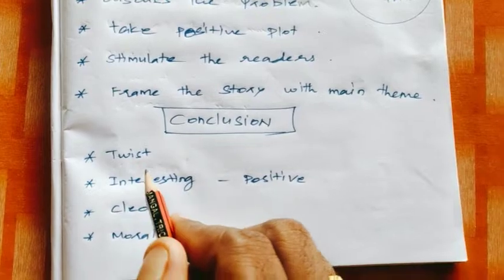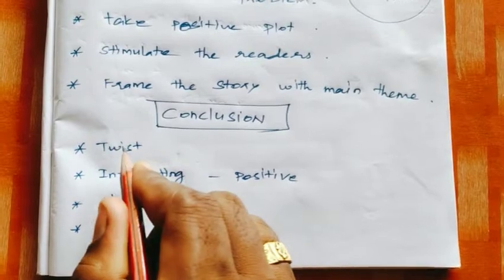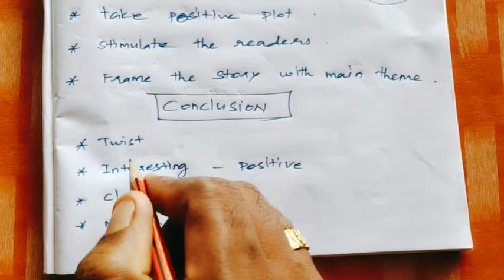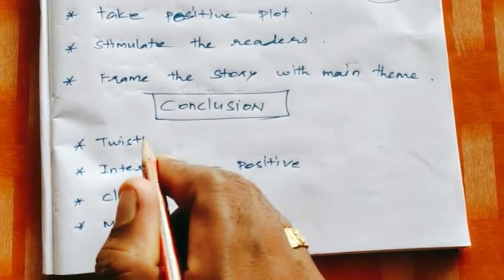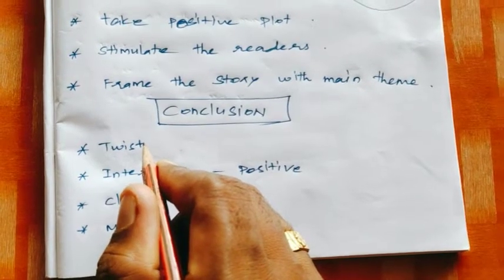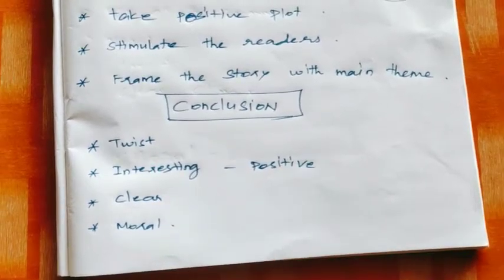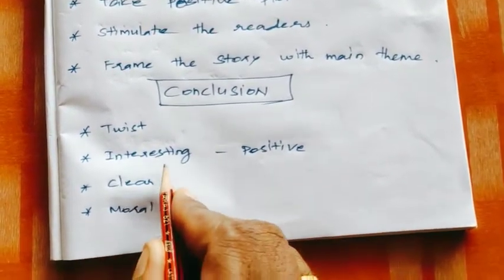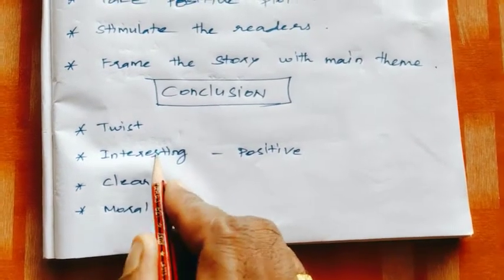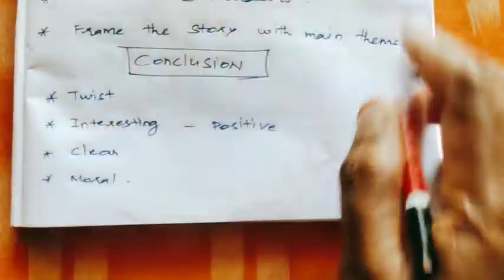For the twist they allot 1 mark. So it is very, very important. Without a twist you don't write the story. Every story must have a twist. Next, interesting and positive. The conclusion must be interesting: an unexpected, twisted conclusion. Interesting and positive conclusion.